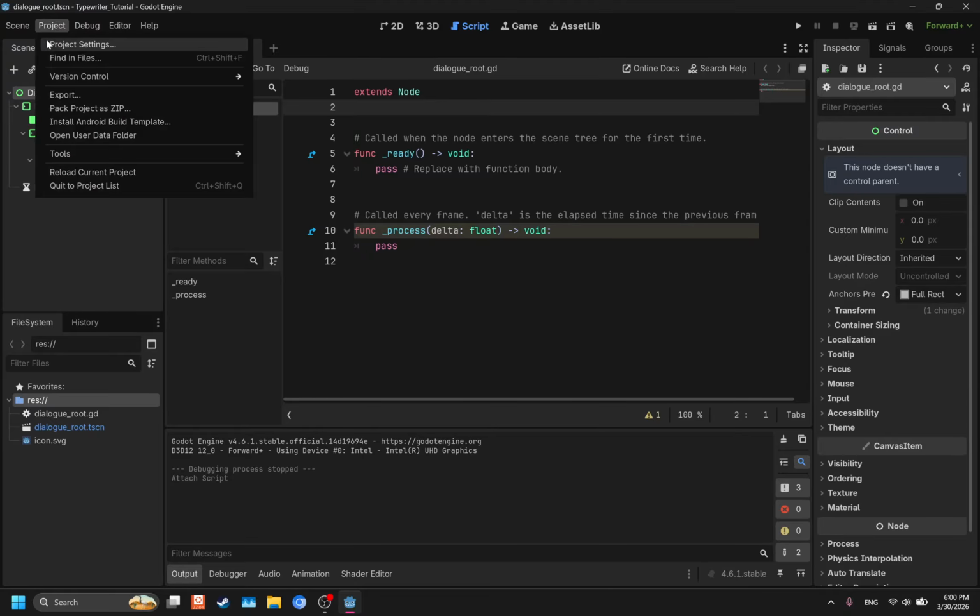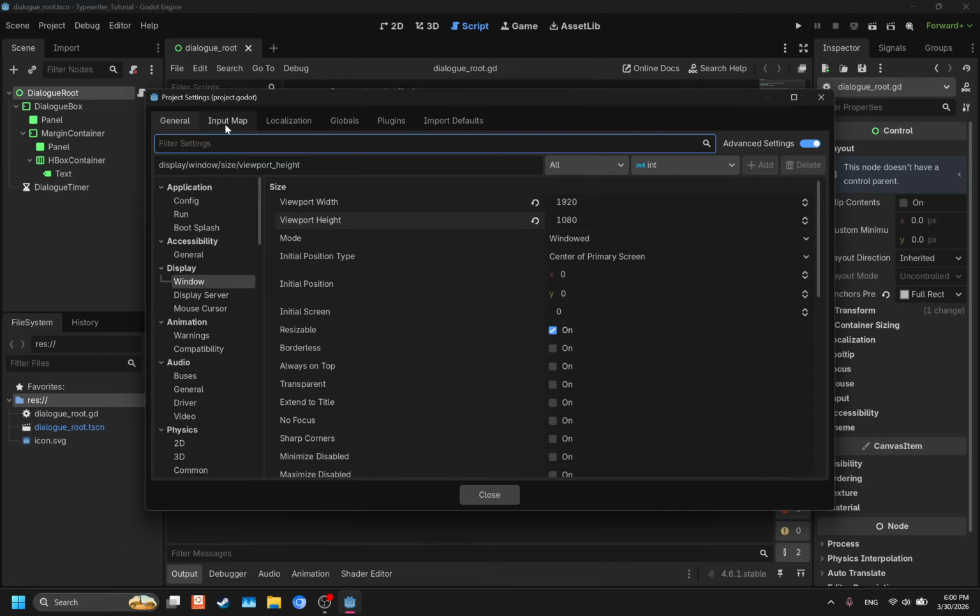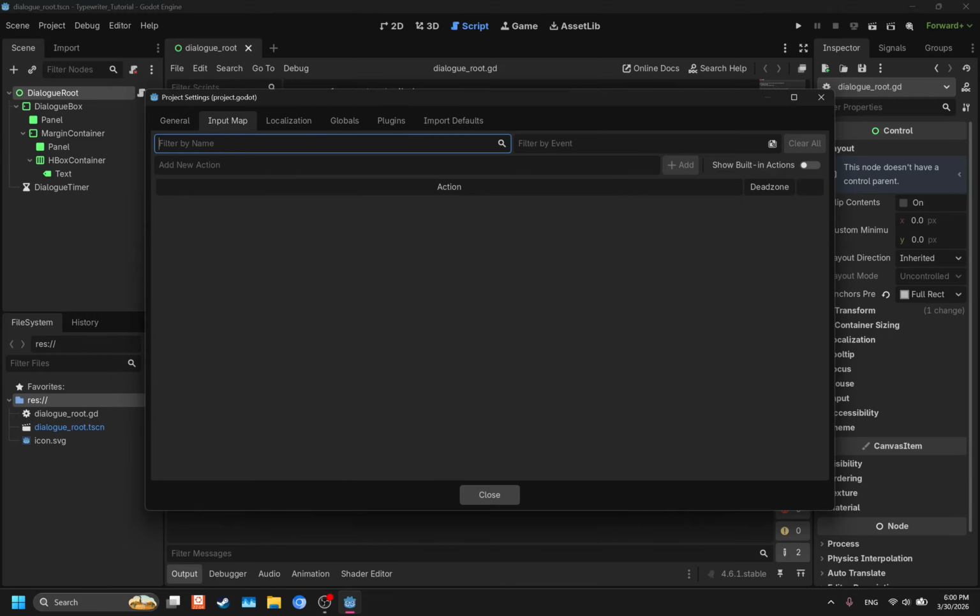It says Project Settings. There's a tab next to General called Input Map. Go there. Click on the text box for Add New Action, and we're going to name this new action Interact. Interact, and then click Add. Now we have that. Don't worry about the dead zone here. That doesn't really matter. It's not something you need to worry about.